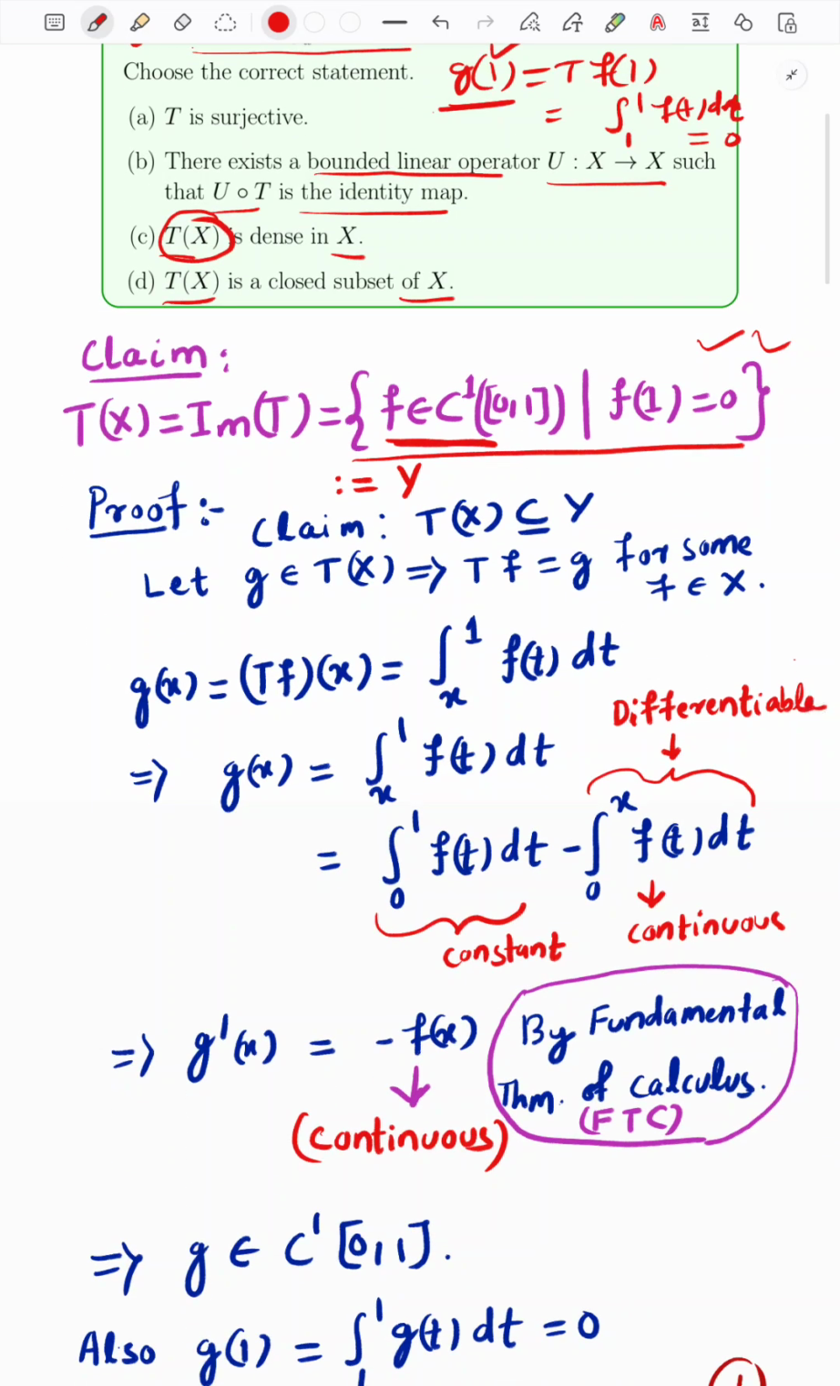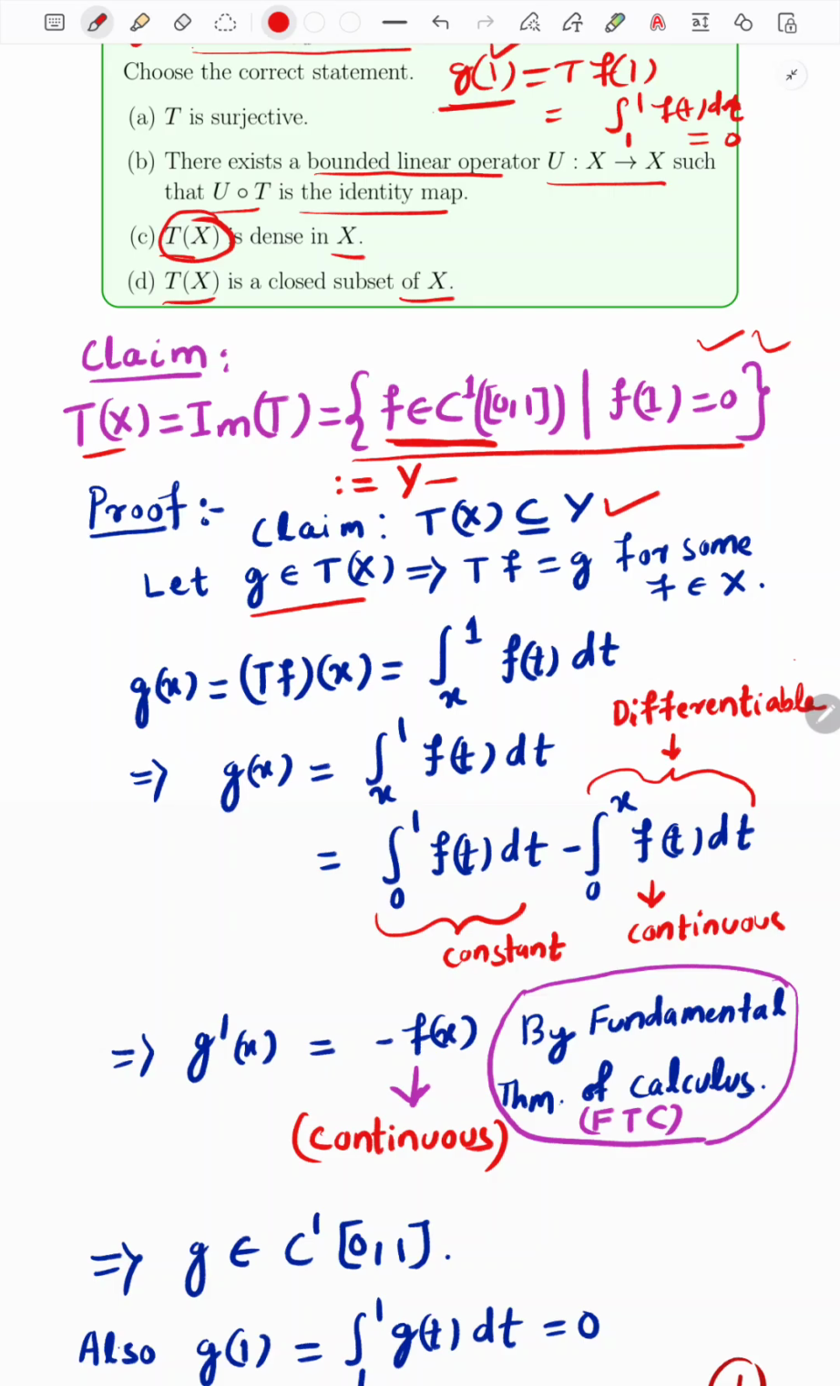To say that TX is equal to Y, we have to show that TX is a subset of Y and Y is a subset of TX. Then we are done. First, we claim that TX is a subset of Y. So let us take an element g in this image set TX, then we will show that this element g also lies in this set Y. Then we are done for the first part.